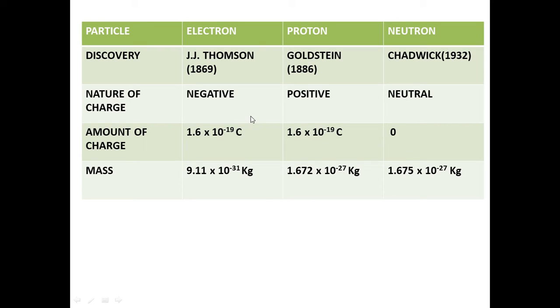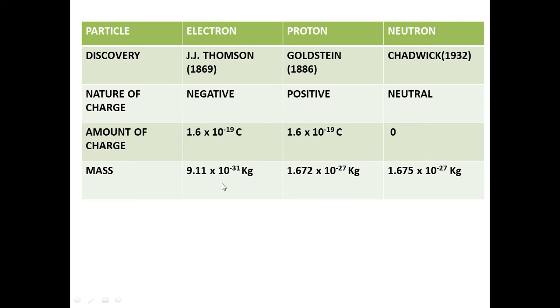Next, the electron carries a charge of minus 1.6 into 10 raised to minus 19 coulomb, while the proton carries a positive 1.6 into 10 raised to minus 19 coulomb. You can see the magnitude of charge is the same, with a difference only in the sign. One has the negative sign while the other has the positive sign.